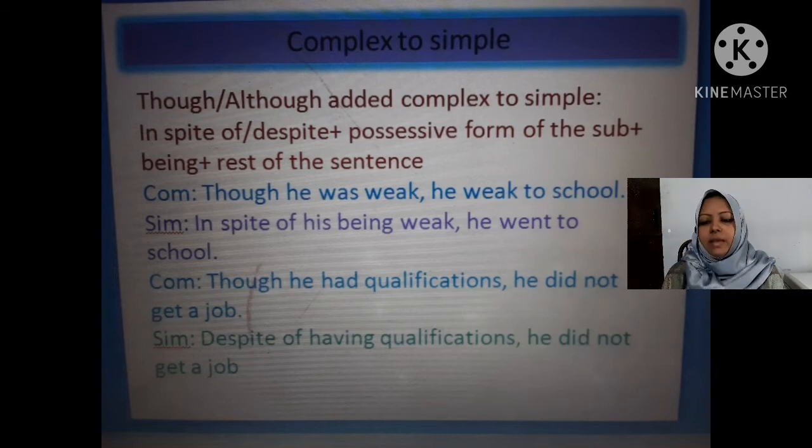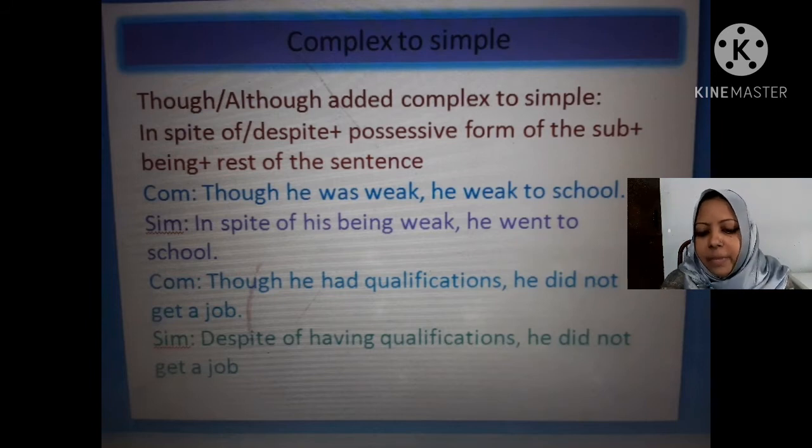If you get am, is, are, was, were in the subordinate clause, then while changing it into simple, you have to take being after the possessive form of the subject.